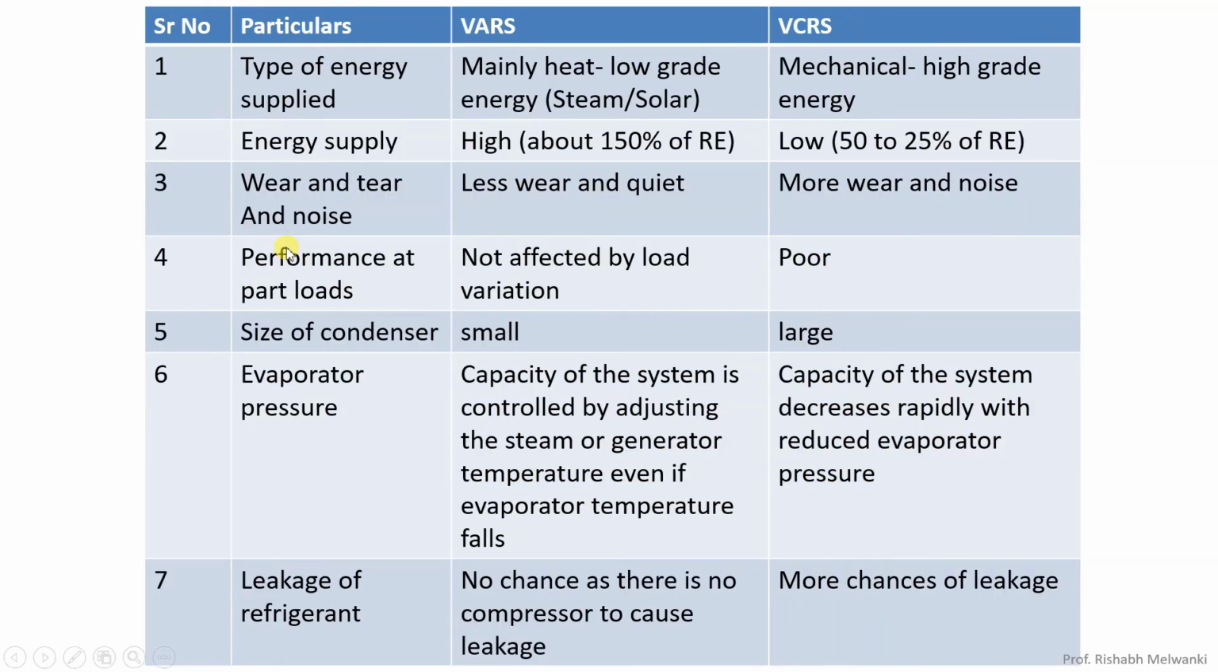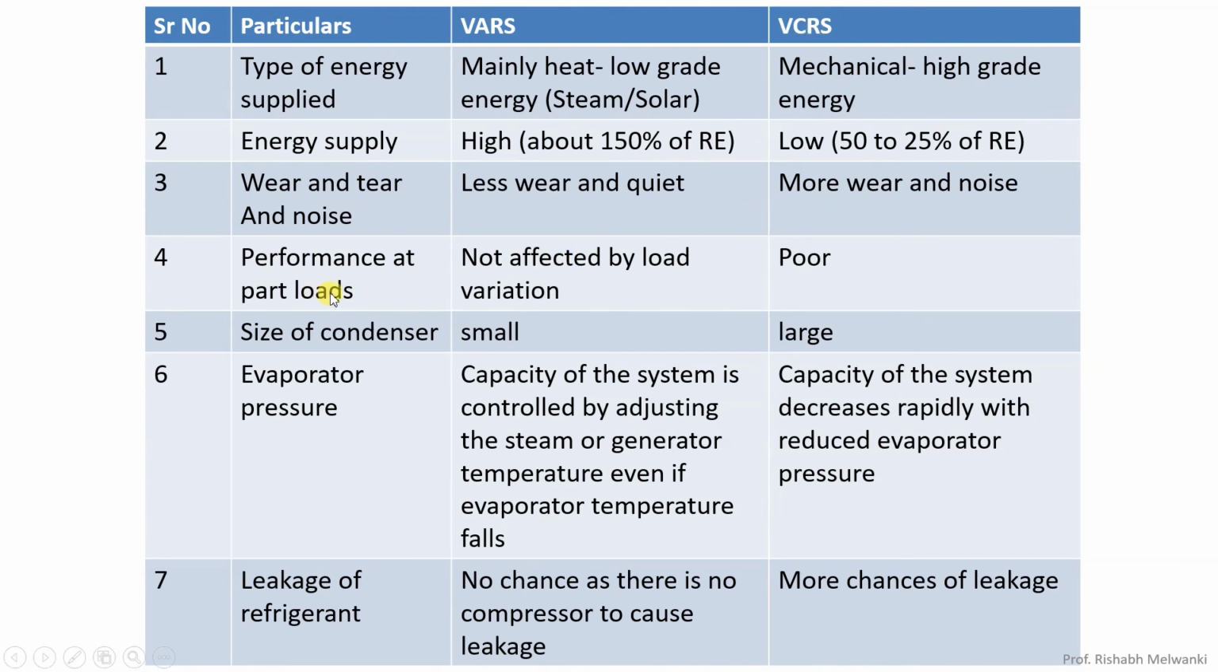Next, if you consider vapor absorption refrigeration system, we don't have a compressor. Instead of compressor, we have absorber, pump, generator and pressure reducing valve. So that is why in case of vapor absorption refrigeration system, we have less wear and tear and noise. It is quiet in operation. But if you consider vapor compression refrigeration system, since compressor is there, moving parts are there. So there will be more wear and tear and noise in case of vapor compression refrigeration system.